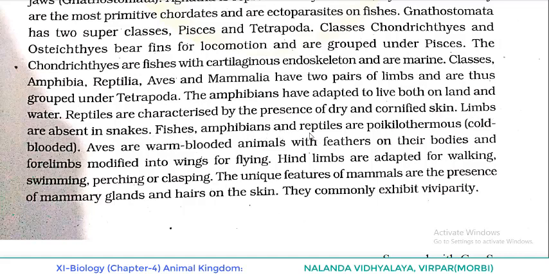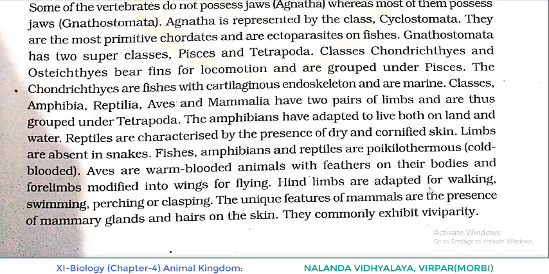Fishes, amphibians and reptiles are poikilothermous, cold-blooded. Aves are warm-blooded animals with feathers on their bodies and forelimbs modified into wings for flying. Hind limbs are adapted for walking, swimming, perching or clasping. The unique features of mammals are the presence of mammary glands and hairs on the skin. They commonly exhibit viviparity. With this summary, we are winding up the session.